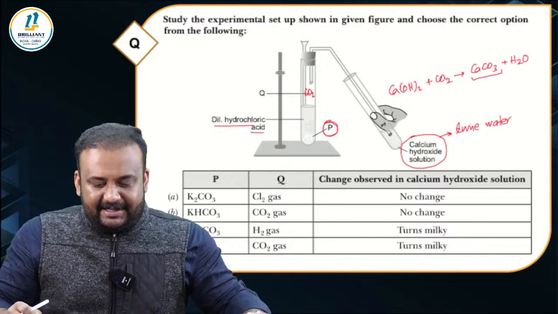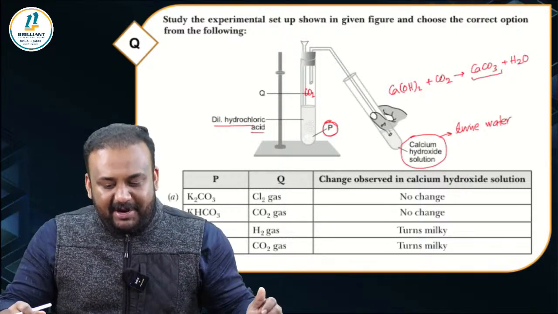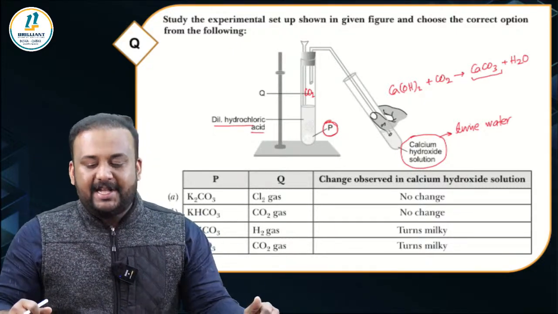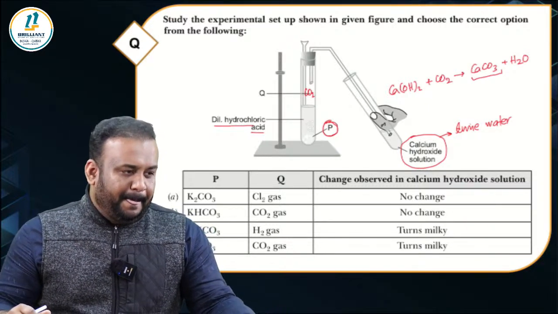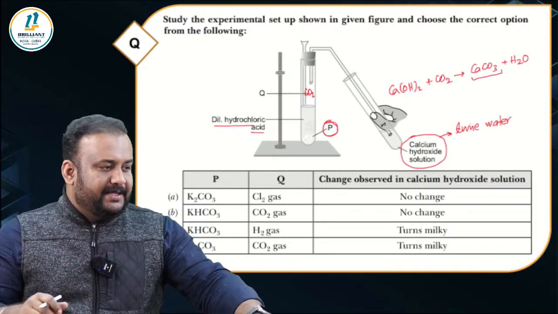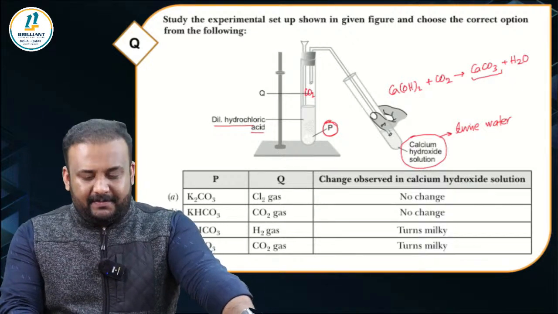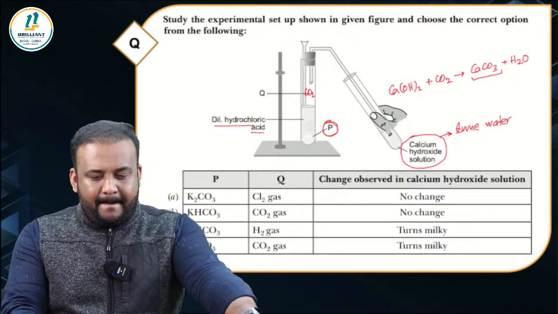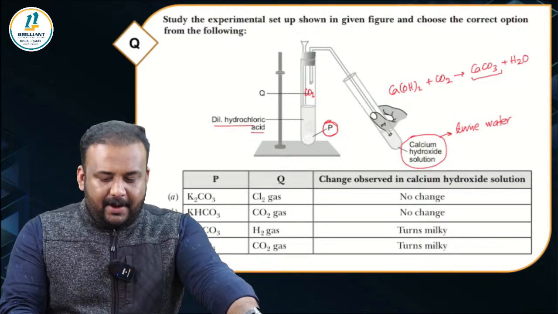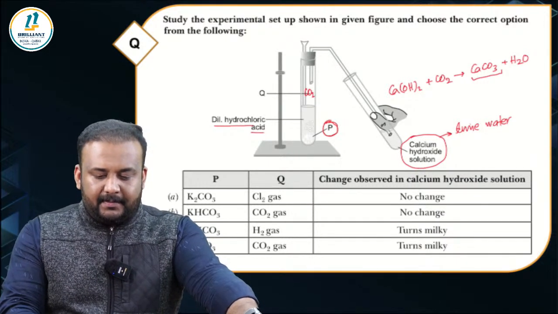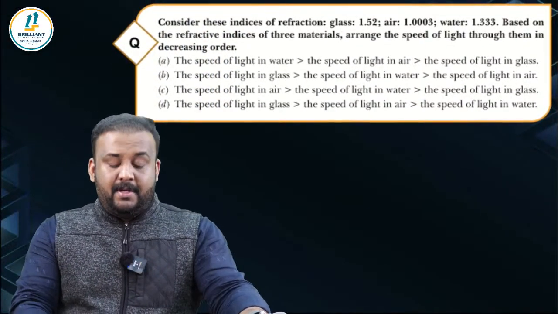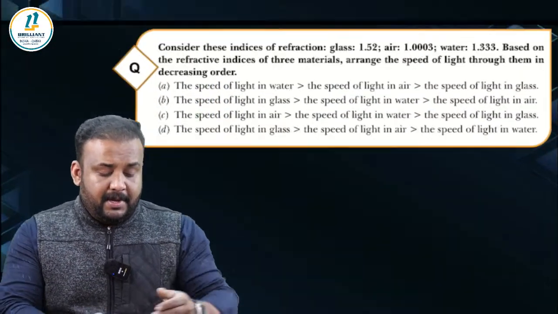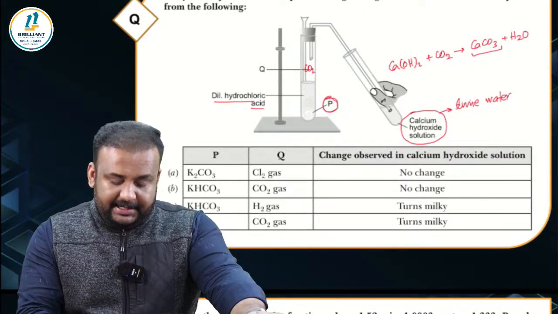Yes, excellent, Rahul. Acid plus metal carbonate gives salt plus water plus carbon dioxide. It can be metal carbonate or metal bicarbonate, okay? Right. So I hope this question is clear to all of you. Okay, excellent. Right. Now, the next question. For the previous question, the answer is D.